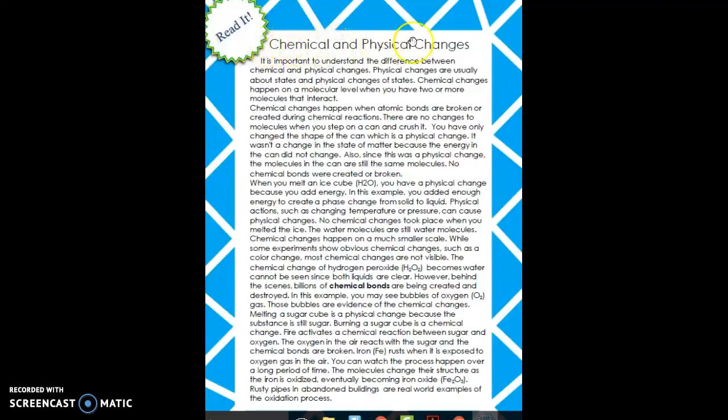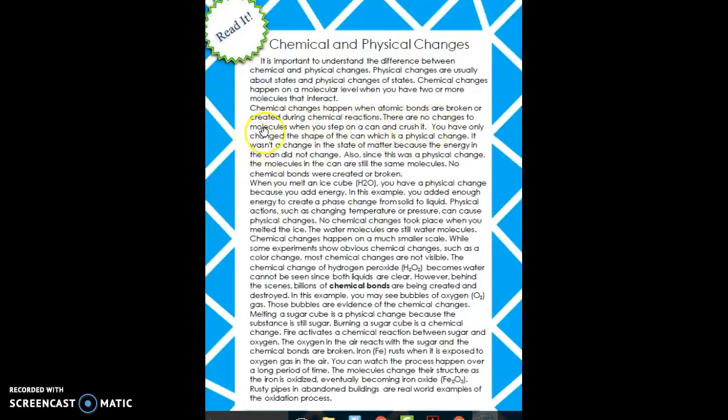Chemical and physical changes. It is important to understand the difference between chemical and physical changes. Physical changes are usually about states and physical changes of states. Chemical changes happen on a molecular level, where you have two or more molecules that interact. Chemical changes happen when atomic bonds are broken or created during chemical reactions.